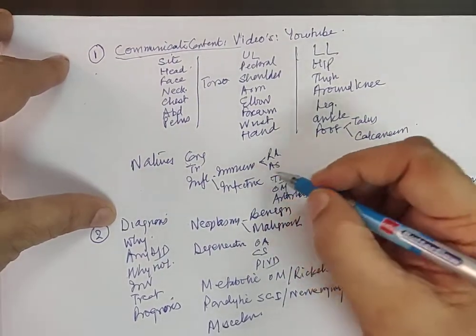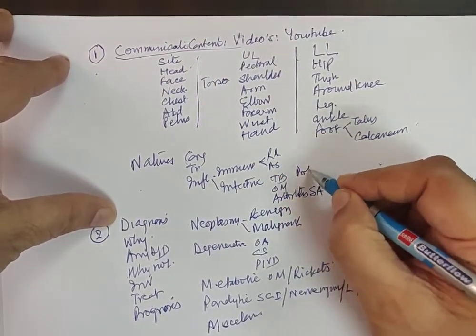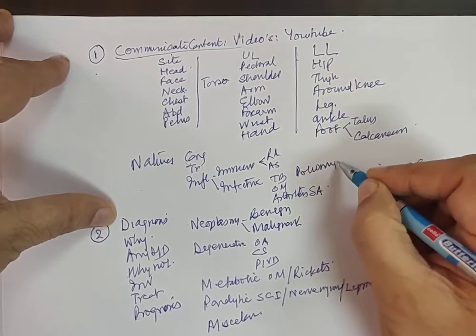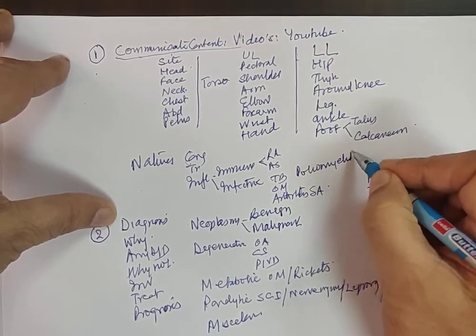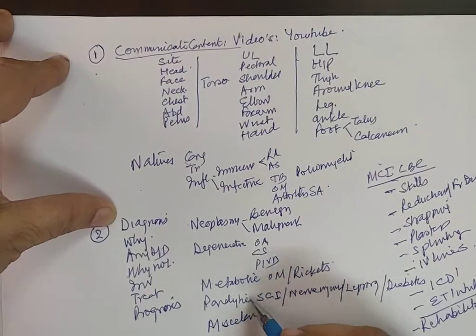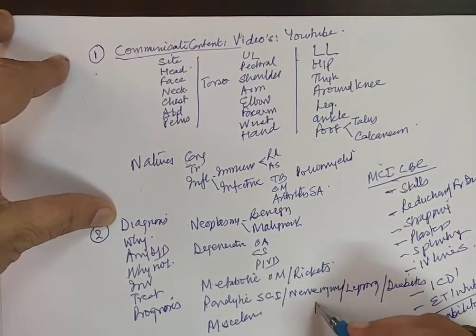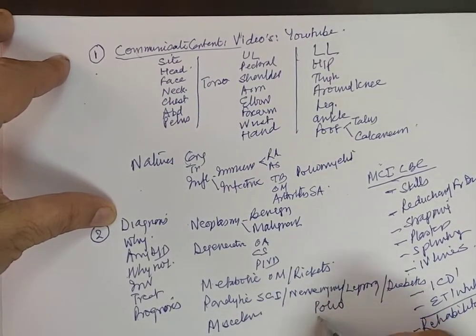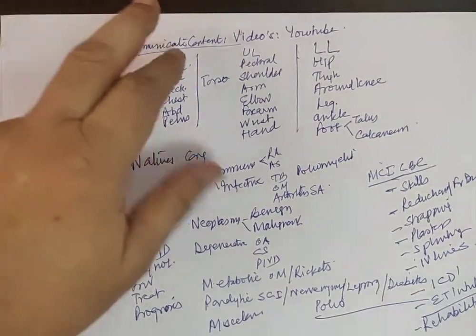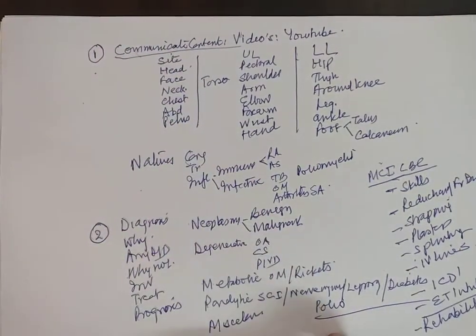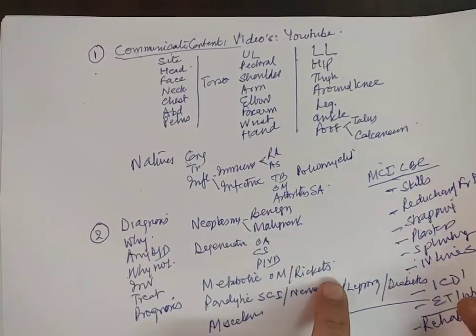Now one thing I think which I have left is in the infective is poliomyelitis, and we will cover post-polio residual paralysis, which is like a lower motor neuron paralysis, so we will put polio here also. So this is our content which we will cover, and our covering this content will have 3 steps.